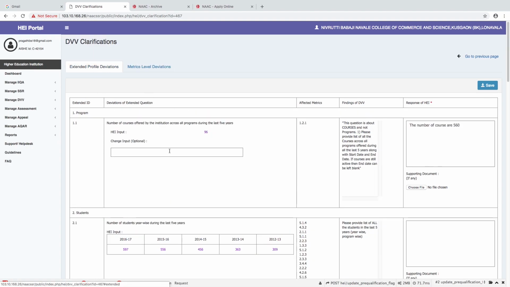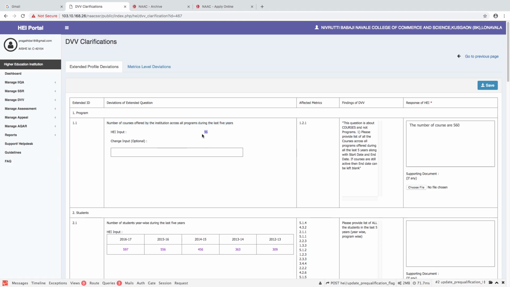calculation. So, in the extended profile, what we are seeing is the metric ID, that is the extended profile IDs. The deviation extended profile questions are here, the metrics are here. This is the extended profile number, and these are the information sought. This is the initial input given by the HEI.